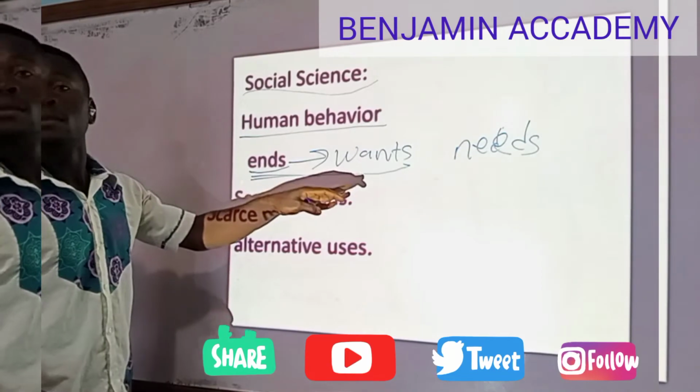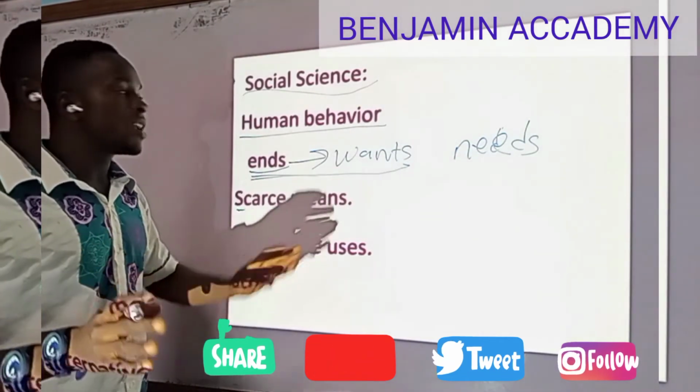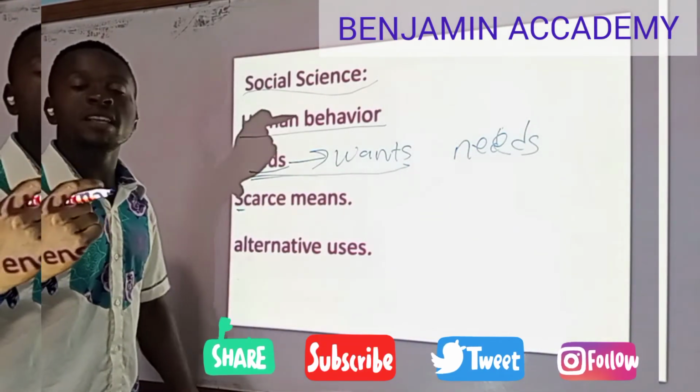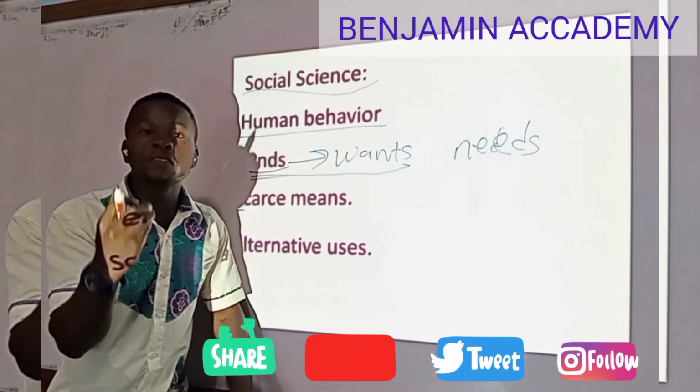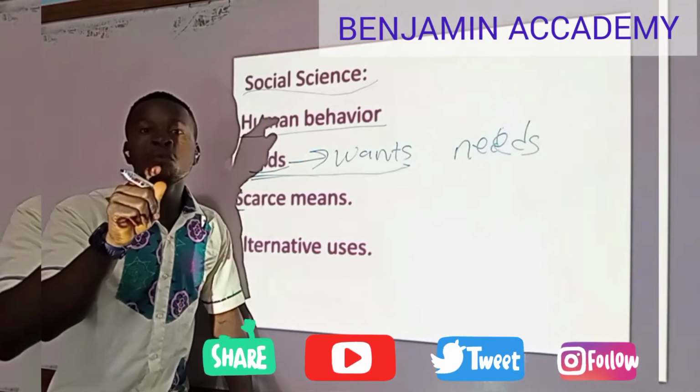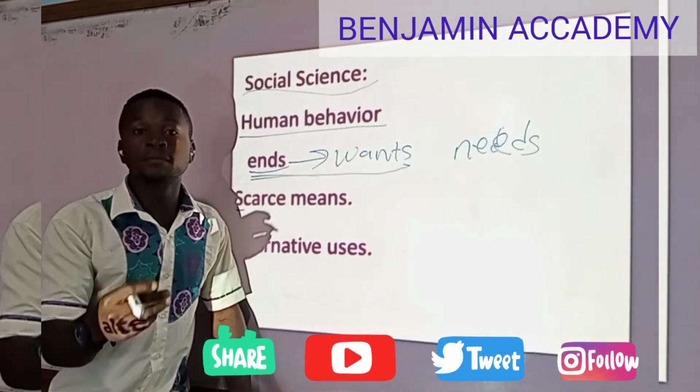Wants are the unlimited desires of man. Wants are those aspects of life that you can do without.